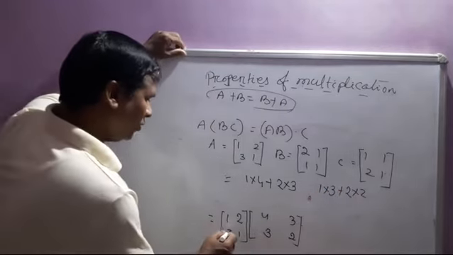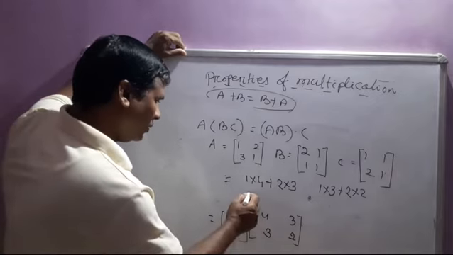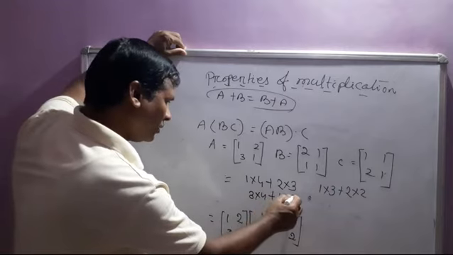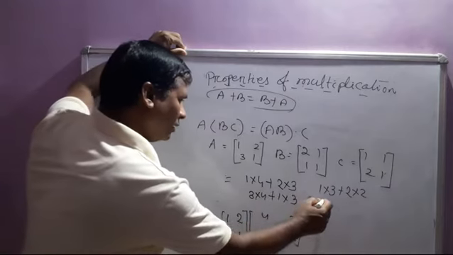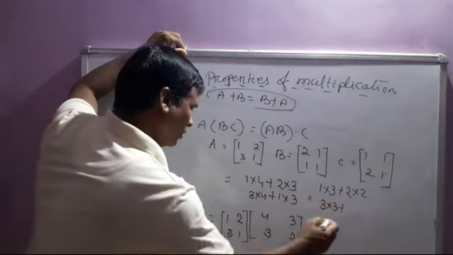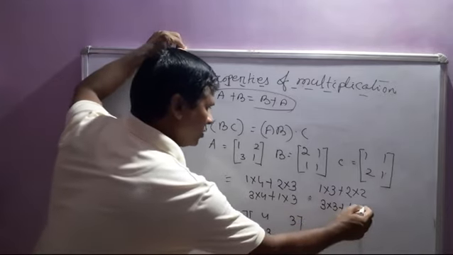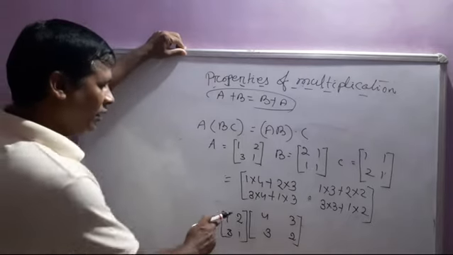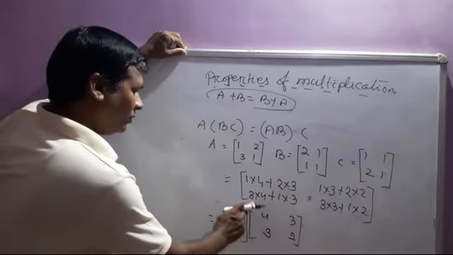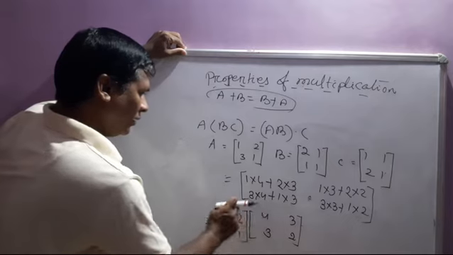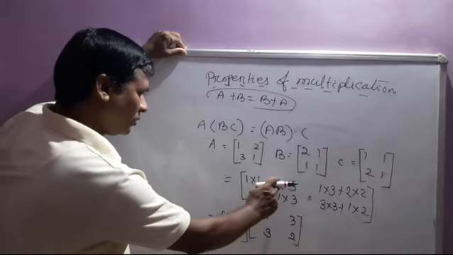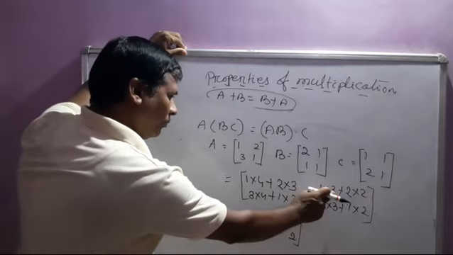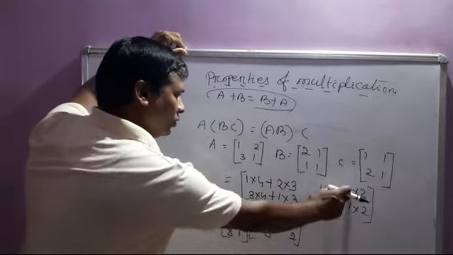Then your second row with first column, 3 cross 4 plus 1 cross 3. Then 3 cross 3 plus 1 cross 2. 1 multiplied with 4, then 2 multiplied with 3: 1 cross 4 plus 2 cross 3. Then 1 multiplied with 3: 1 cross 3 plus 2 cross 2.